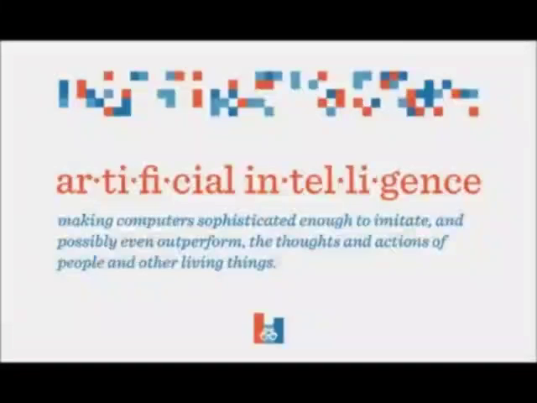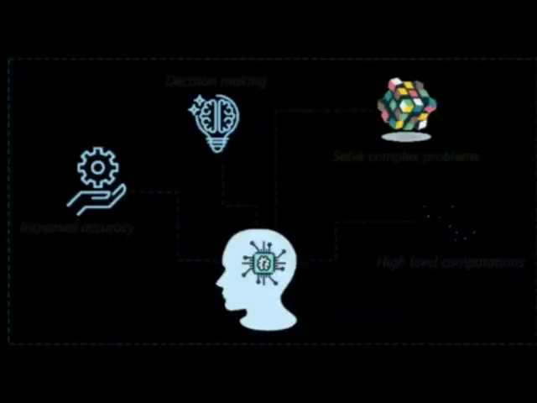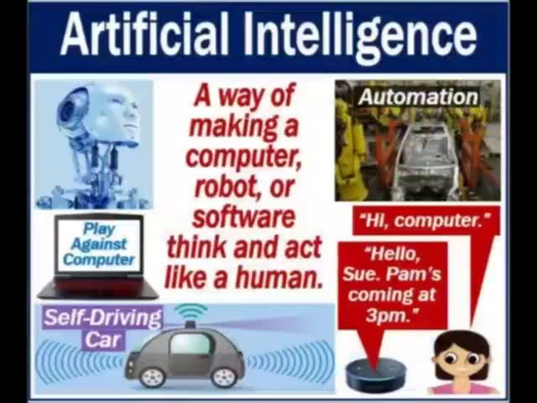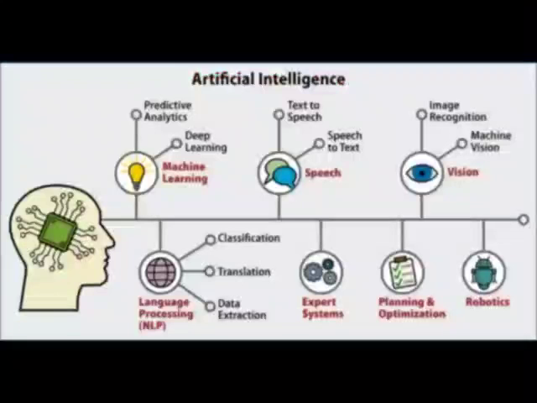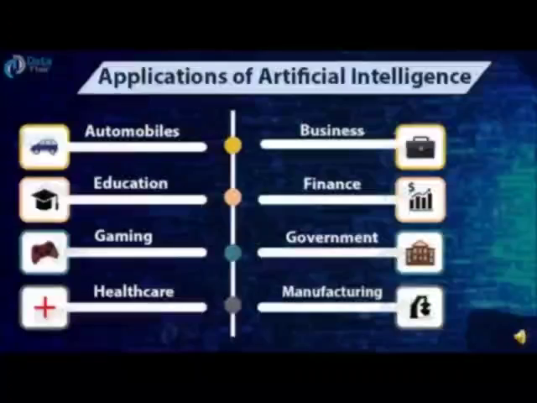Now, what is the difference between a human and a machine, that we have to understand. Machines can speak, can recognize some languages, can have vision, can do decision making, can solve problems. It's the ability to show emotions, to predict something. So if all these abilities are in machines, then that machine is termed an artificially intelligent machine, or this is defined as artificial intelligence. Now, here are some of the applications of artificial intelligence.